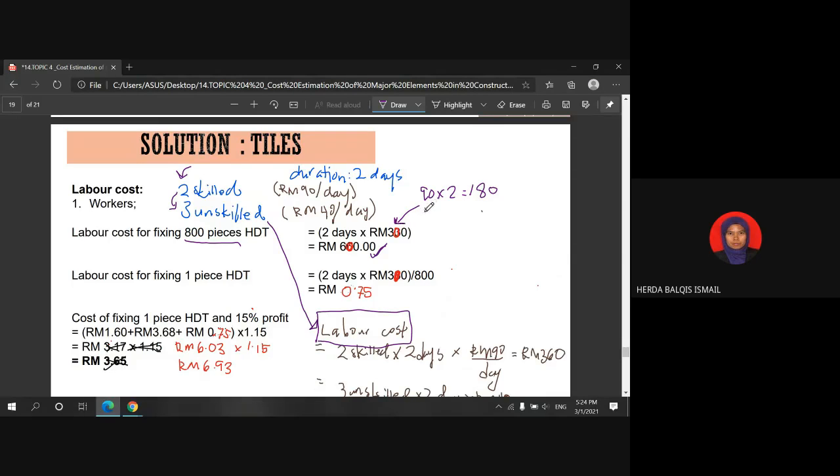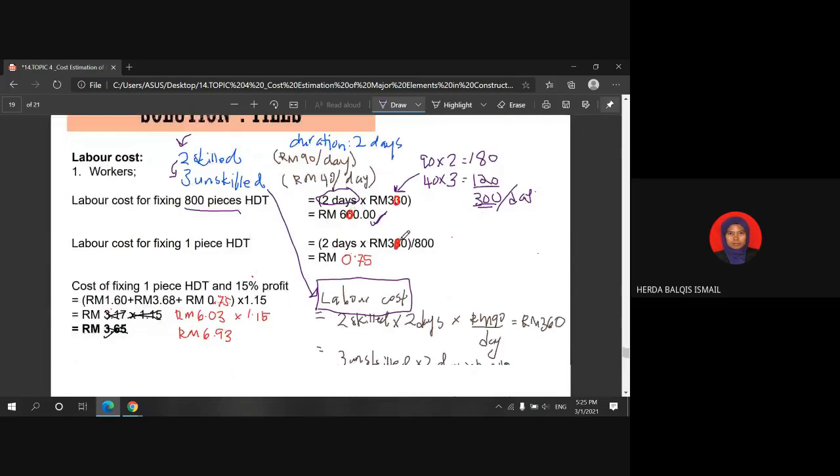Okay, 40 ringgit times 3 unskilled labor is 120. So total you will get 300. Okay. 300 times 2 days. Okay. This is the total salary for 2 days. Okay. So you get this value.